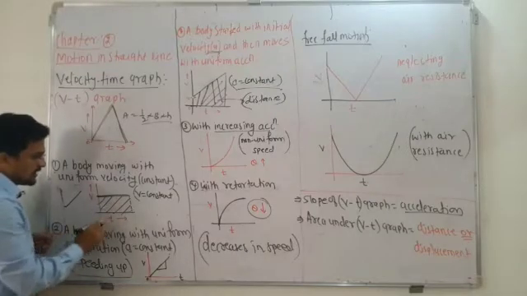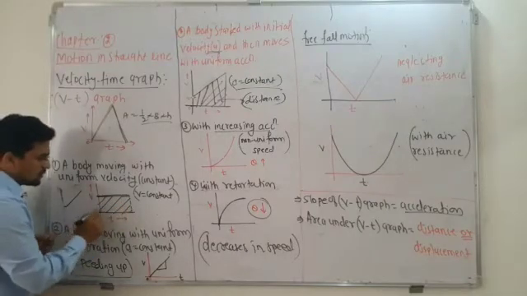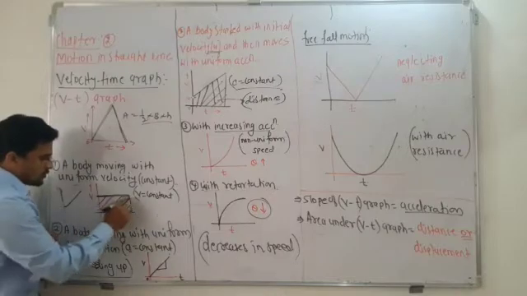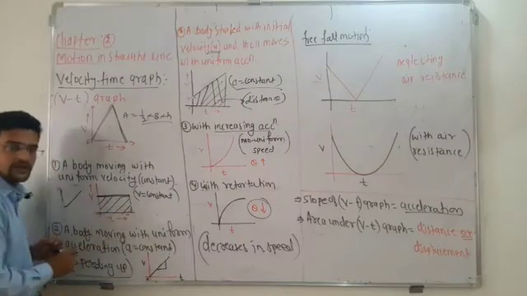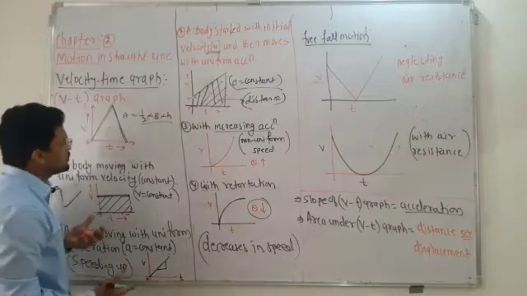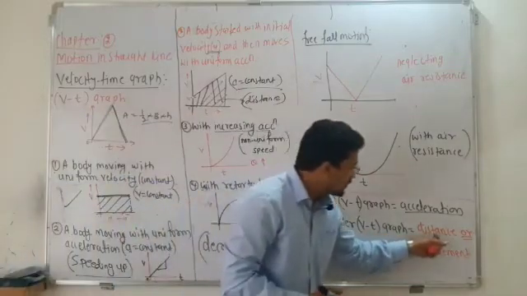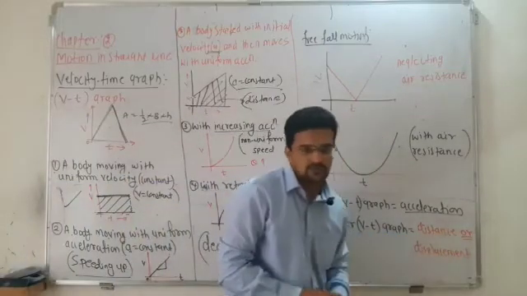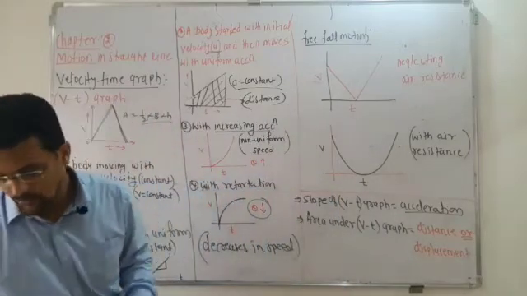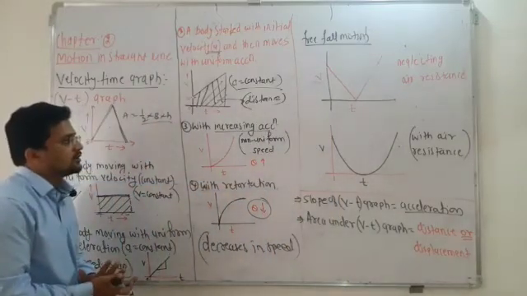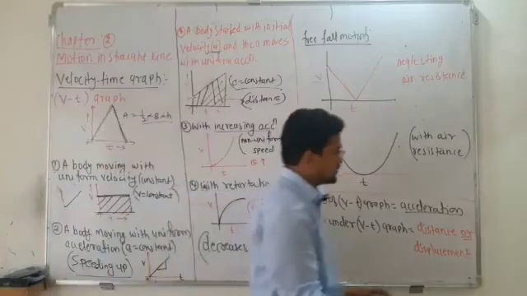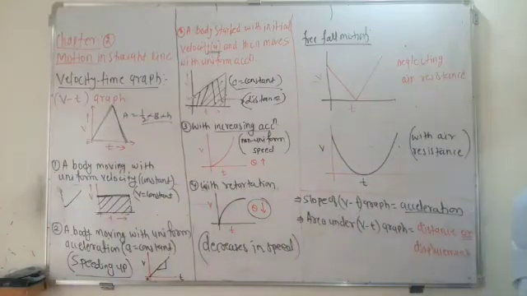Now, what is the area of the parallelogram? That is nothing but the area of the rectangle, so height into base. Simple. The area under the v-t graph always gives you the distance and the displacement. So these are some points regarding acceleration, or you can say the distance and time graph.